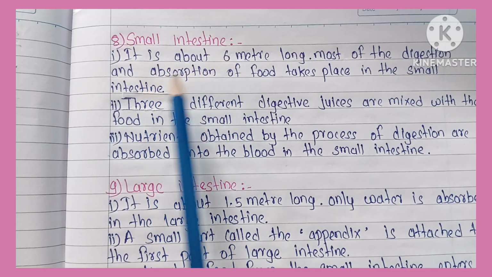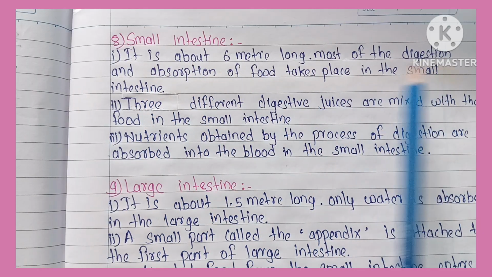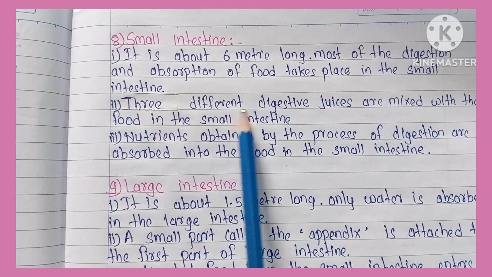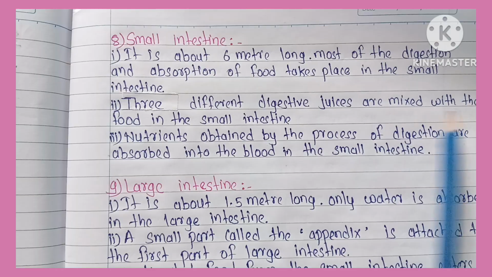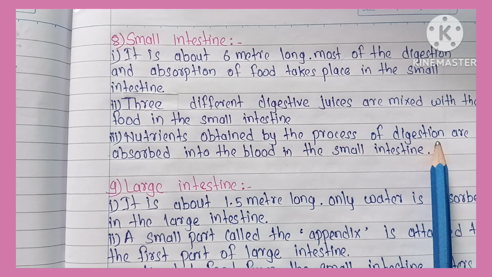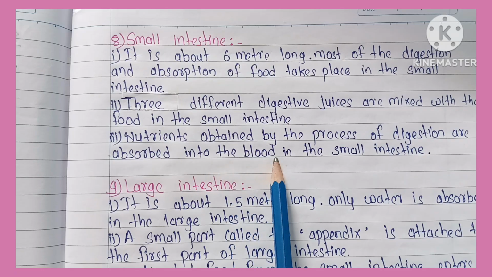Small intestine, it is about 6 meters long. Most of the digestion and absorption of food takes place in the small intestine. Three different digestive juices are mixed with the food in the small intestine. Nutrients obtained by the process of digestion are absorbed into the blood in the small intestine.